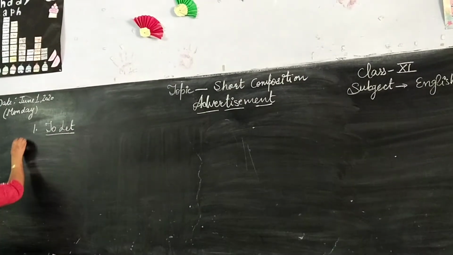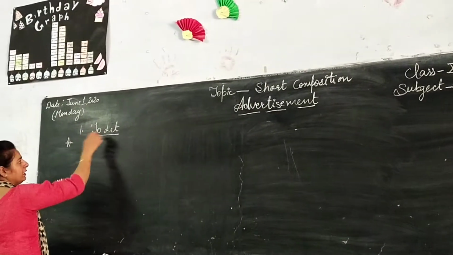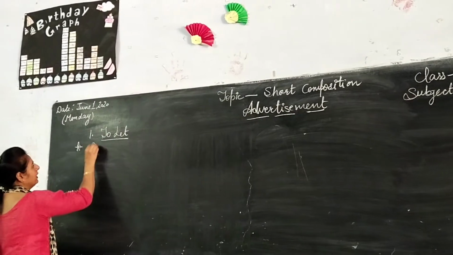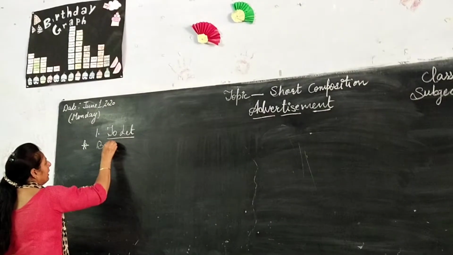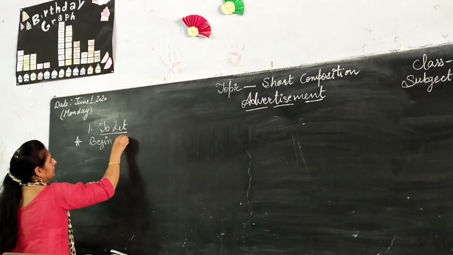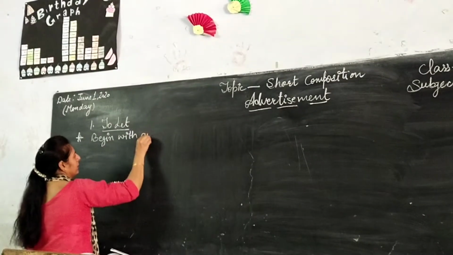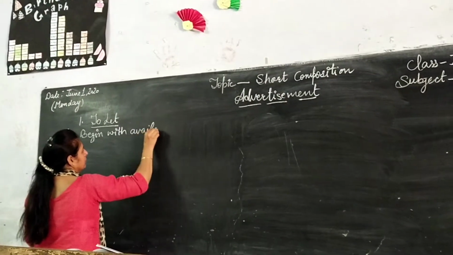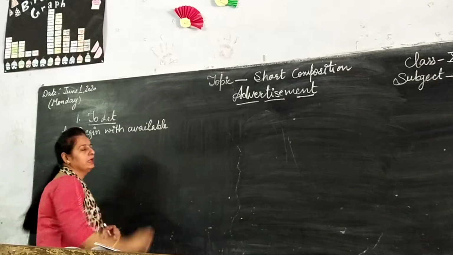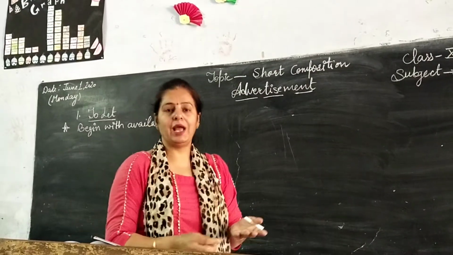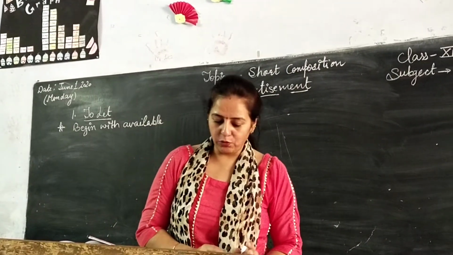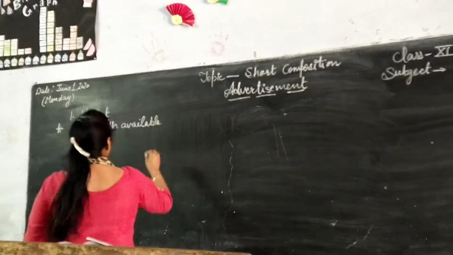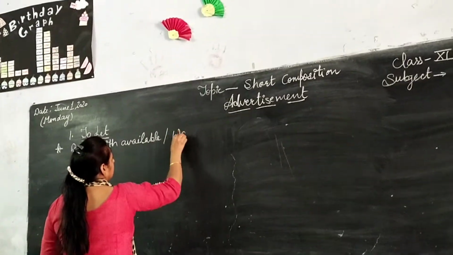The first point: the advertisement in the to let column should begin with available, whichever you want, or wanted.